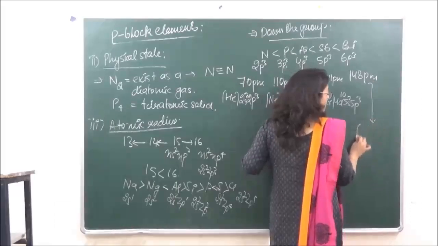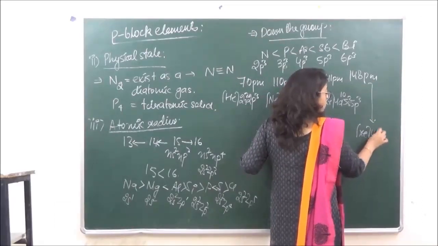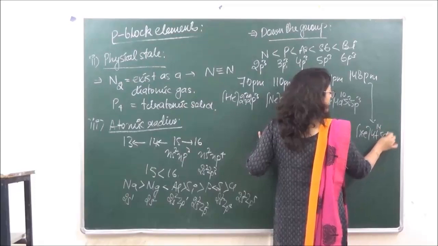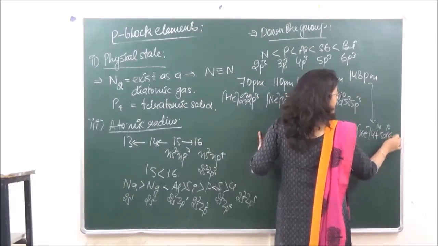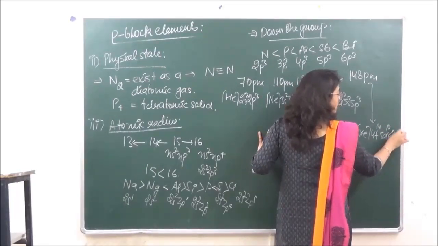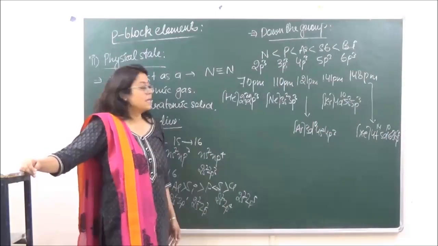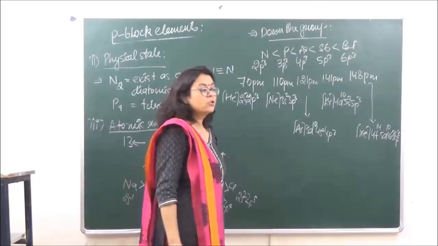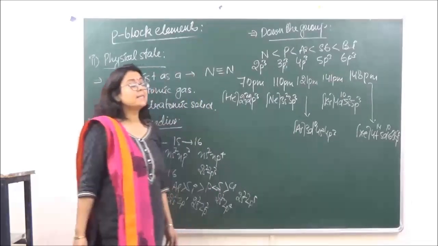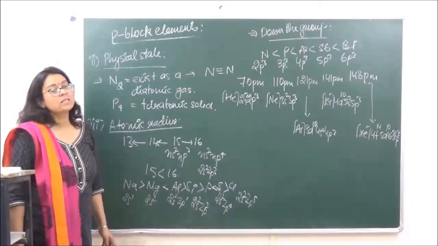So we have xenon 4f14, 5d10, 6s2 and 6p3. The shielding effect of f is even lesser than d. It has the poorest shielding effect.